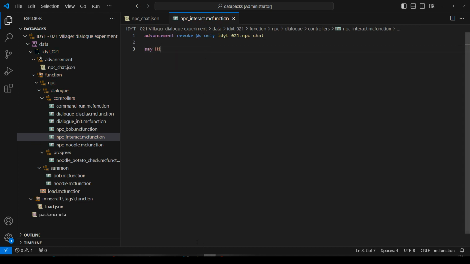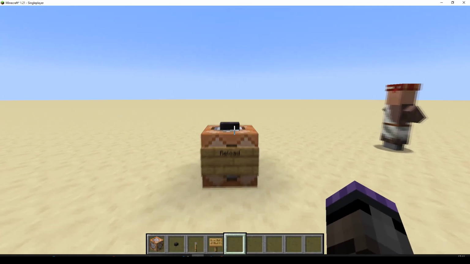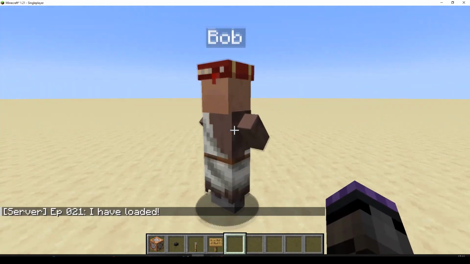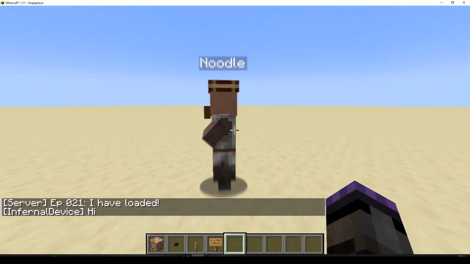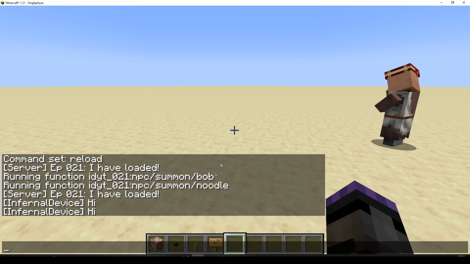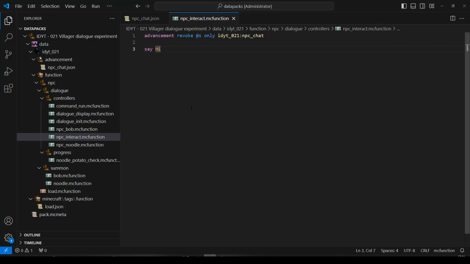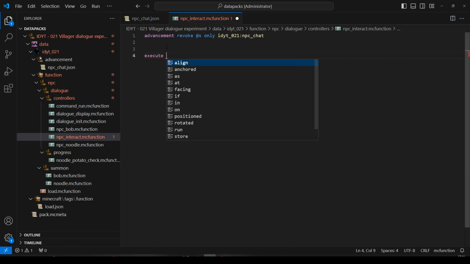Save. Back we go. Reload button. Very handy. Bob, what do? You say hi. Noodle says hi. Cool. Let's go back. Okay, so we've revoked the advancement. Oops, almost broke my chair. What do we want to do next? I'm going to add a check to see if the player is close enough. Execute.